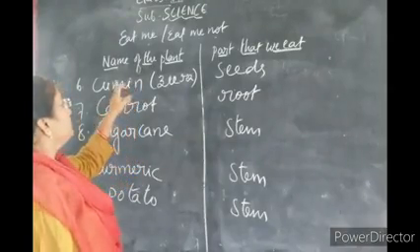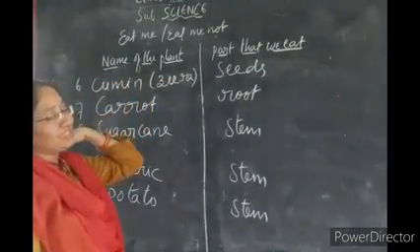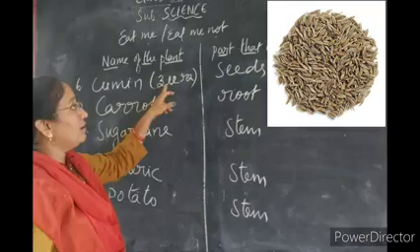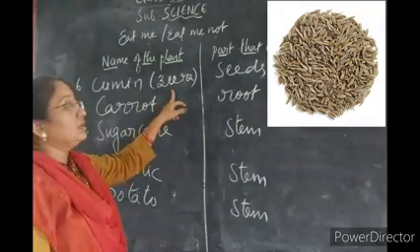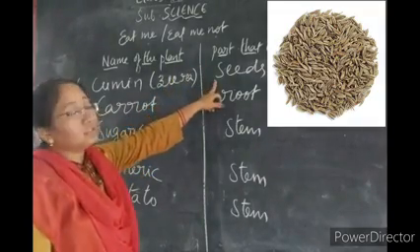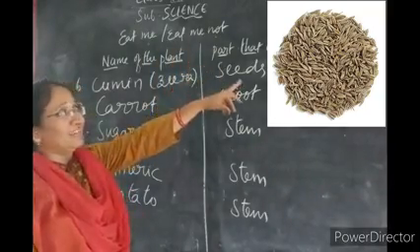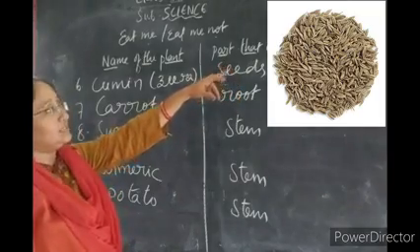The other part of the plant which produces seeds is cumin. Cumin is the common jeerakarra that we use in our regular kitchen. That cumin is produced from the seeds of the plant. It is a small herbaceous plant which produces seeds.